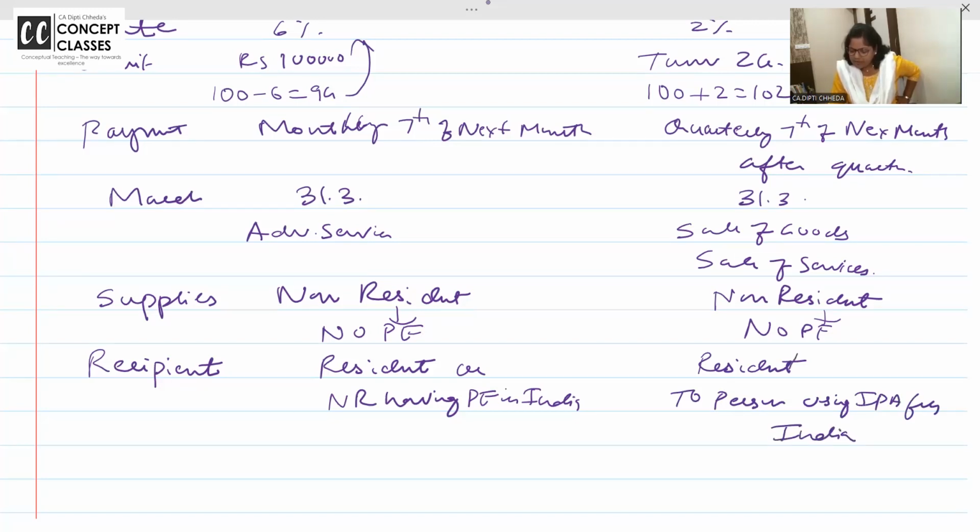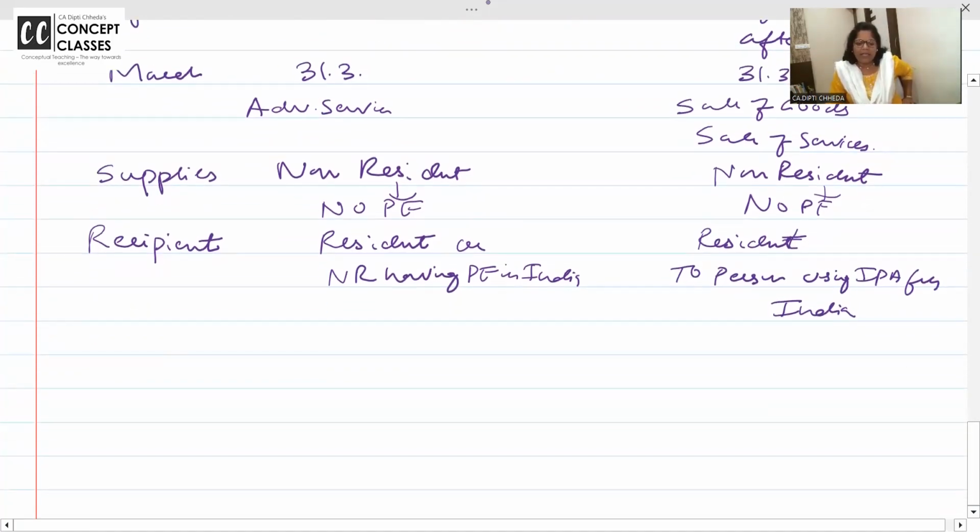It could be resident or non-resident, but उसका IPA कहाँ का है? इंडिया का है.